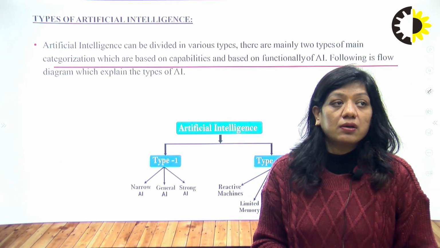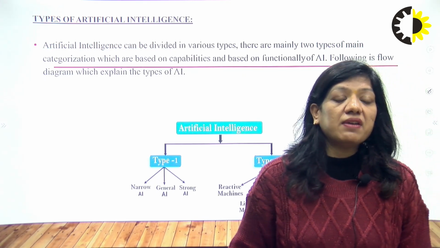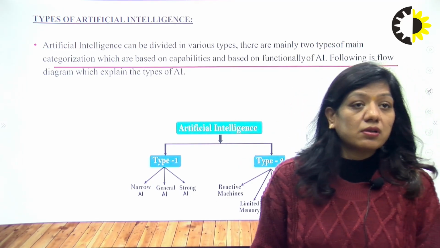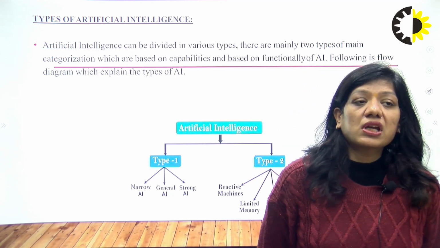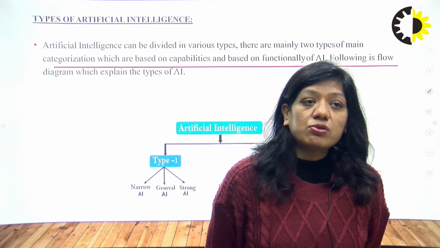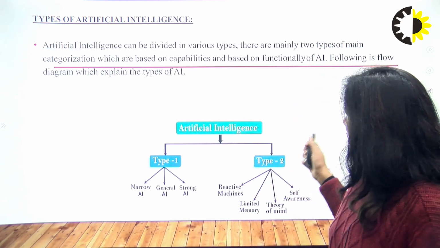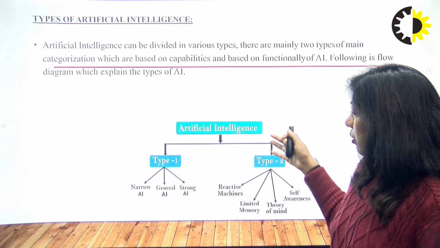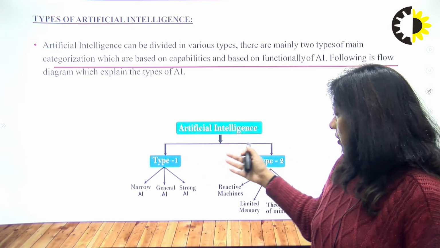So basically AI can be divided into various types. There are mainly two main categories, which are based on the capability and based on the functionality of AI. So this is the flow diagram of AI in which I will explain the types of AI. Artificial intelligence can be broadly categorized into two types: type 1 and type 2.